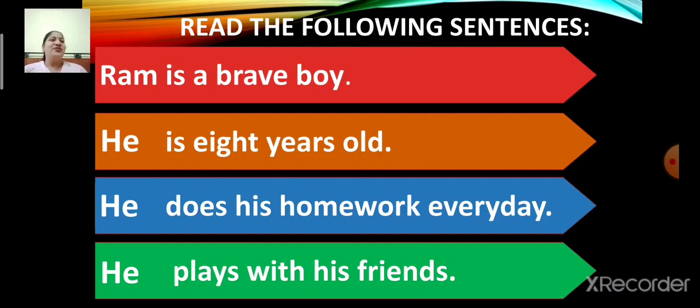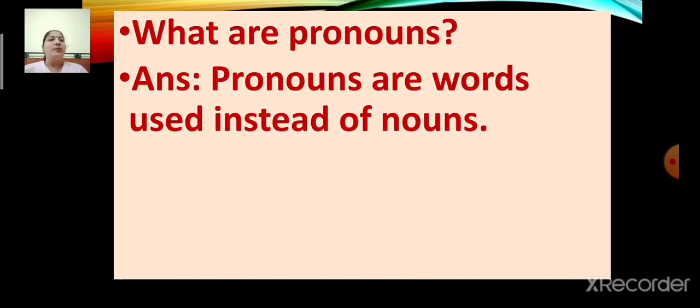Understood? So children, what are pronouns? Pronouns are words used instead of nouns. I repeat, pronouns are words used instead of nouns.